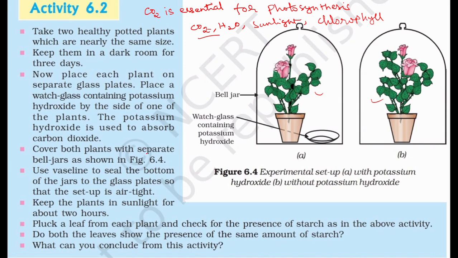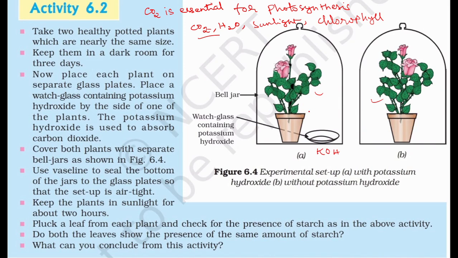Now next, you will keep inside the bell jar along with the potted plant. With one potted plant you will keep a watch glass containing potassium hydroxide. Another potted plant is kept in the bell jar alone. Now in potted plant A, you can observe that after some time all the leaves will be wilted, and after a few days the plant will be dying.